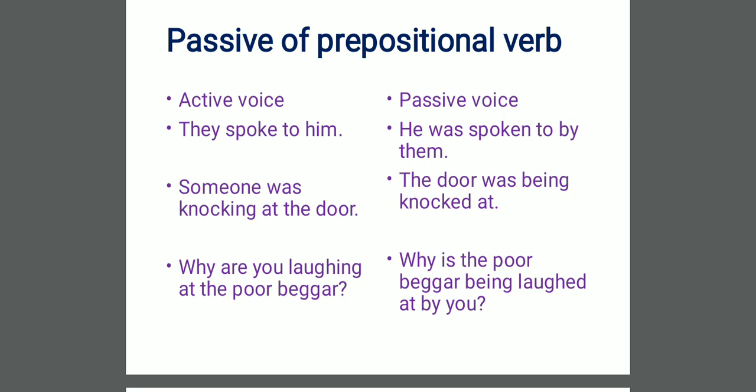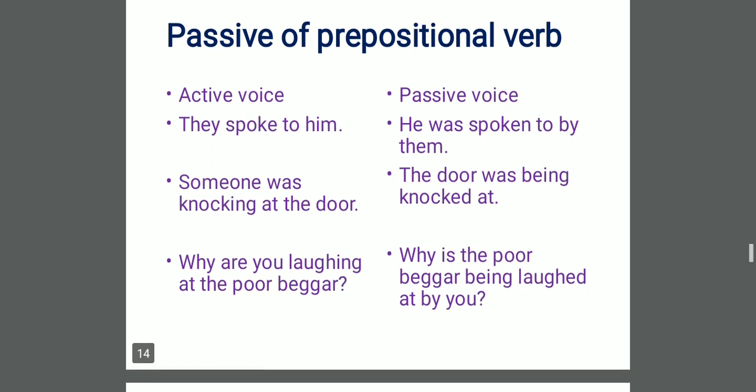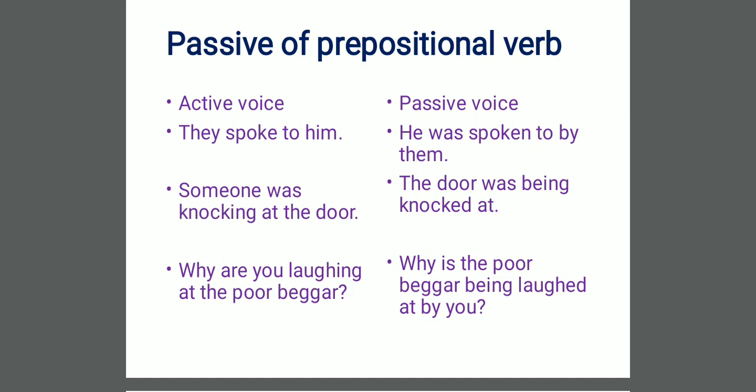Someone was knocking at the door. The door was being knocked at. Here, dear students, I have not written by someone. Why? Because by someone is not that important. In passive, if it is not important, we can leave that part. Someone was knocking at the door. The door was being knocked at. Why are you laughing at the poor beggar? Laughing at, this is the prepositional verb. How will we change it? Why is the poor beggar being laughed at by you?